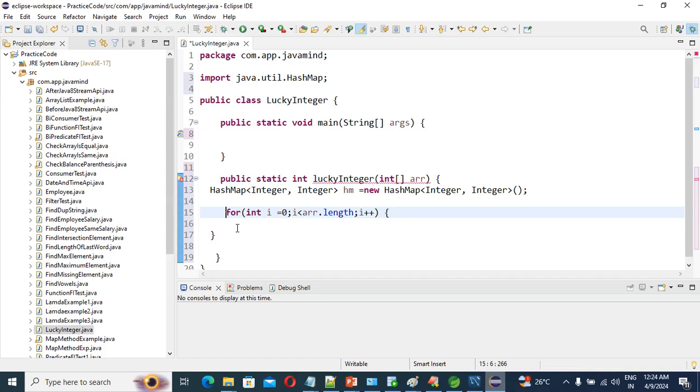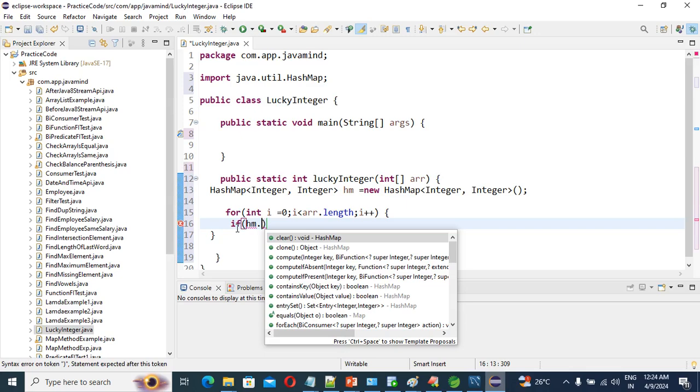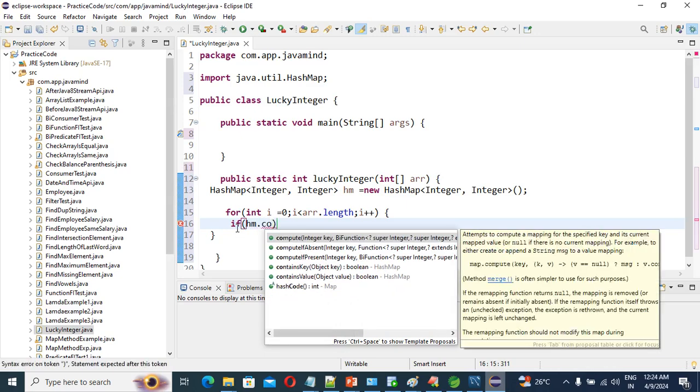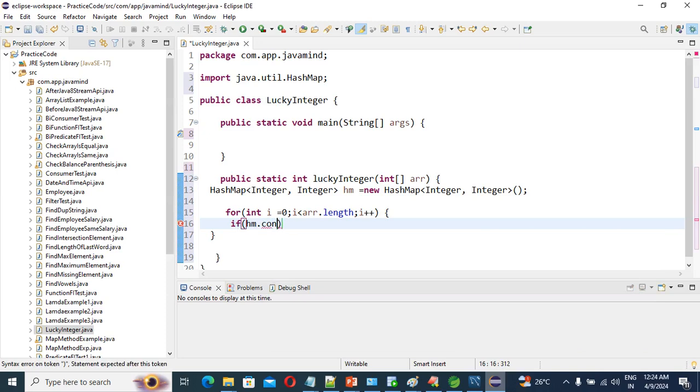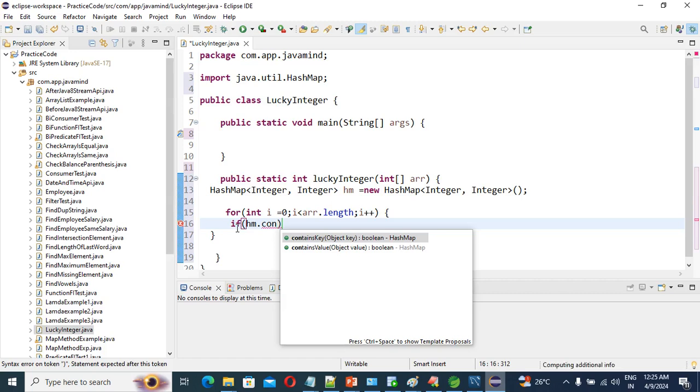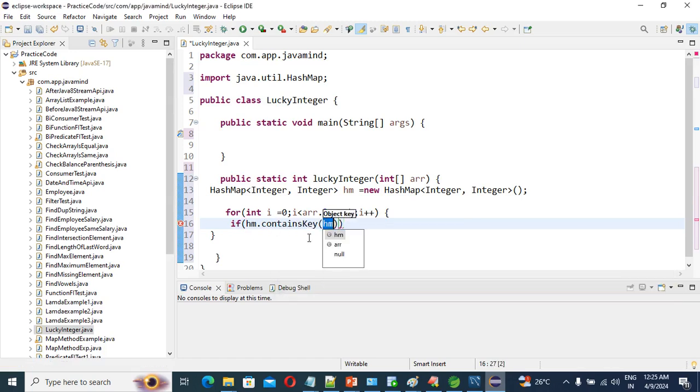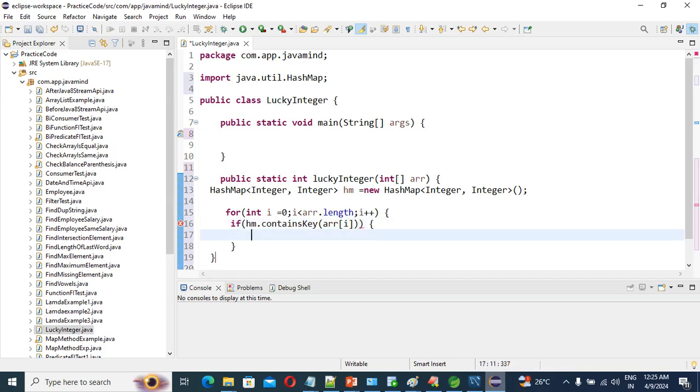So guys, for that purpose, what we can do here? We can check if hm dot contains key. So what is contains key guys? Our every element, so array of first element, so array of i, correct? Array of i. Okay. So guys, in that if it's containing the key, then what we can do?